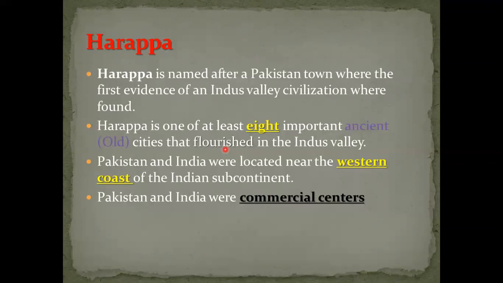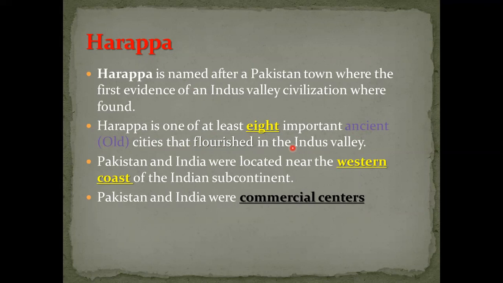So Harappa, from the past, is one of at least 8 important ancient cities. Ancient means old. So these are old cities that were famous in the Indus Valley. At this place, the city of Harappa was famous in the past in the Indus Valley. Again, the Indus Valley means India, Afghanistan, Pakistan, Bangladesh. The Indus Valley has 2 rivers.